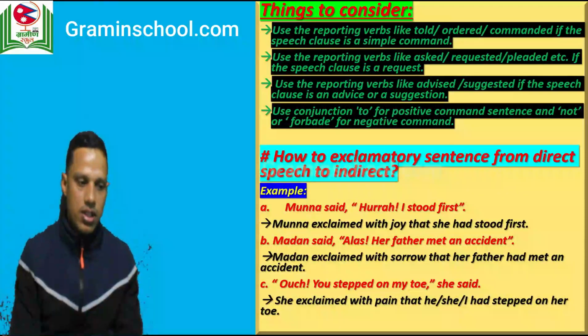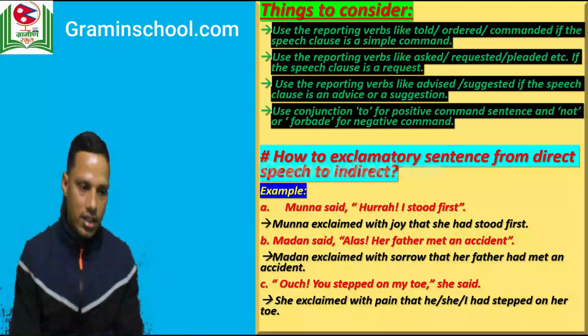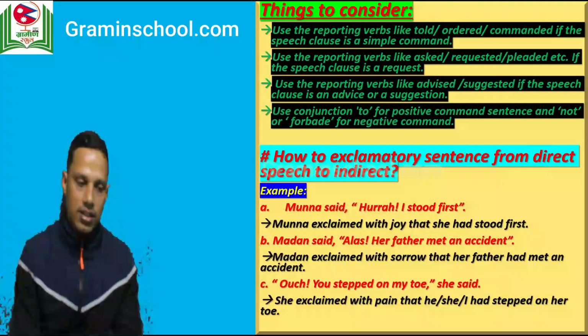Now the third one: "Ouch, you stepped on my toe," he said. Now you can change this sentence as: she exclaimed with pain that he or she had stepped on her toe. Yes, here you may refer to the third person pronoun, any of he or she, right? So here you can notice the word ouch. The expression ouch is used to express pain.